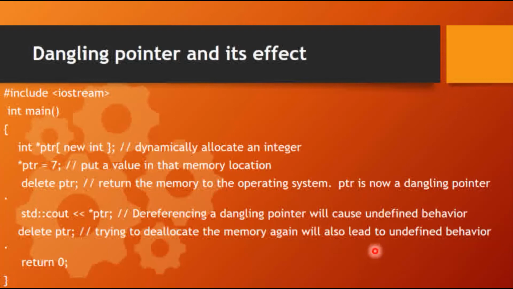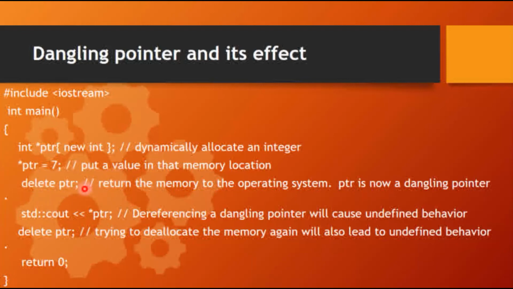Dangling pointer and its effects. A pointer that is pointing to deallocated memory is called a dangling pointer. Here we have a small program. We have created a pointer which is assigned using new int, dynamically assigning an integer to the pointer. Here we are putting the value in the memory location. In the next line we have deleted this pointer.